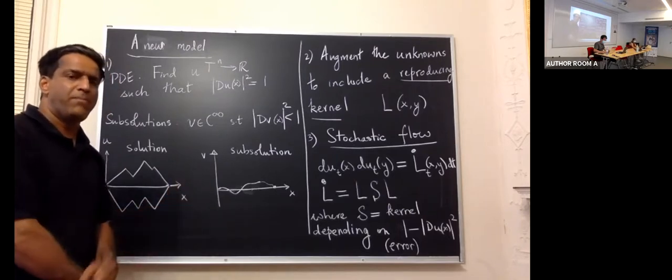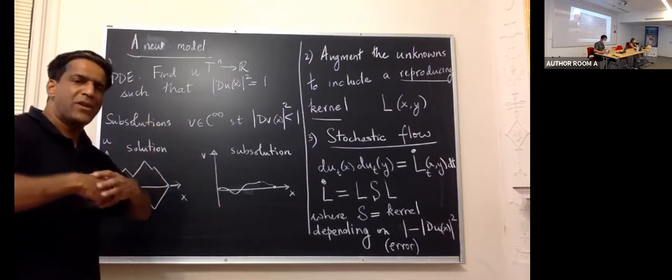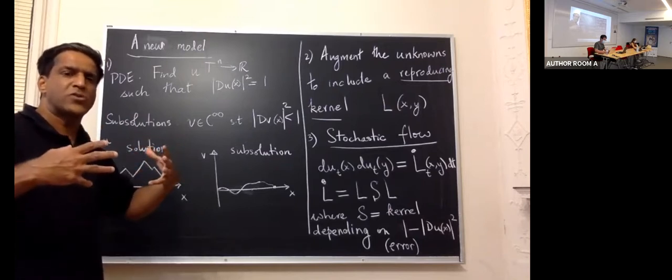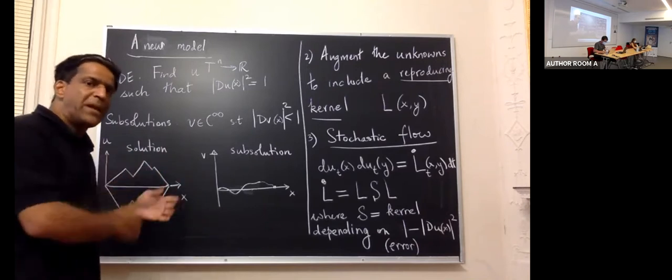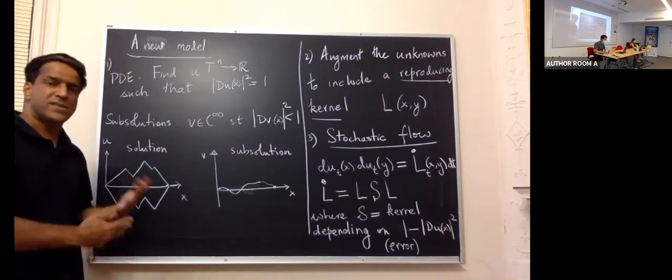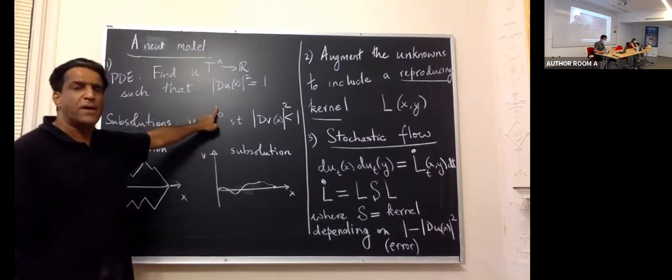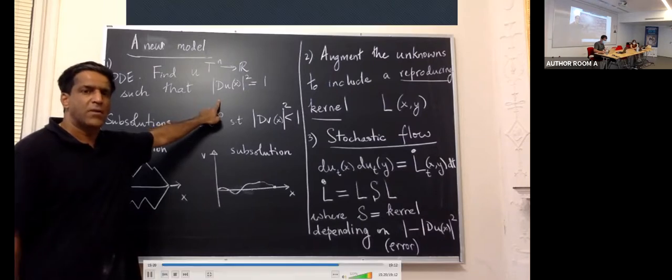Discrete embedding problem. Then we relax the problem, and then we try to improve the relaxation to a true solution, or a true embedding, by adding in fluctuations. Now these fluctuations must be added in a very controlled manner. Let me illustrate the idea just with a simpler PDE than the embedding problem. So here, this is an example of an equation, an eikonal equation, or a version of the eikonal equation.